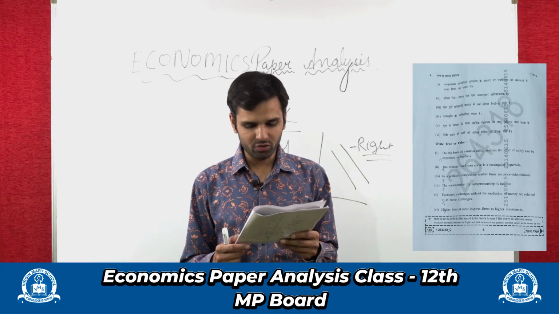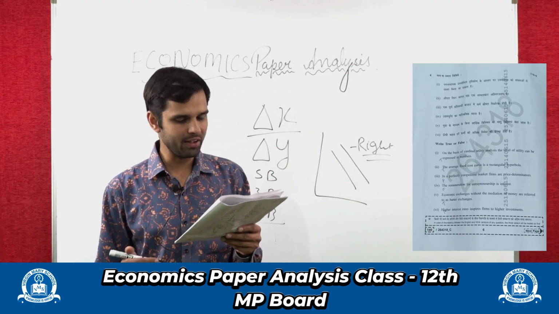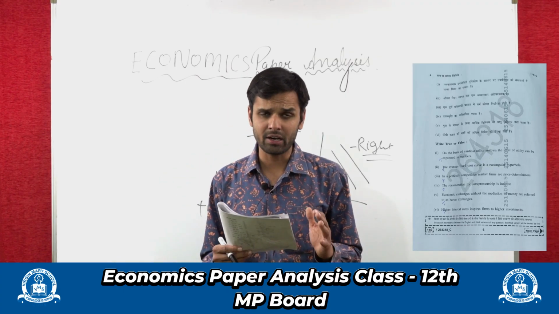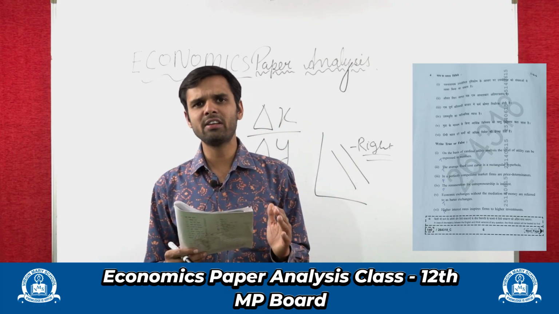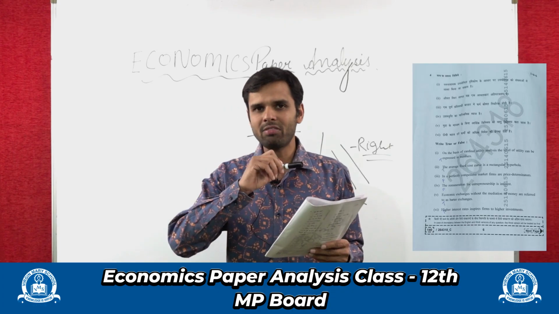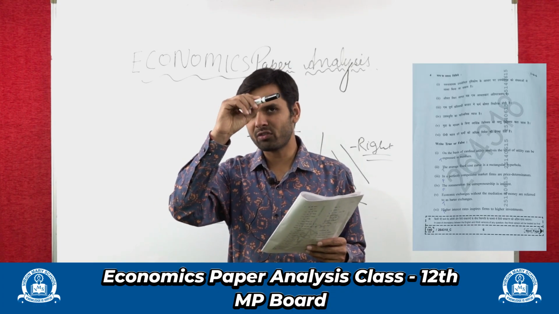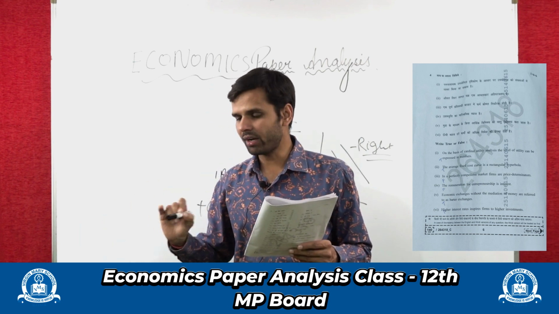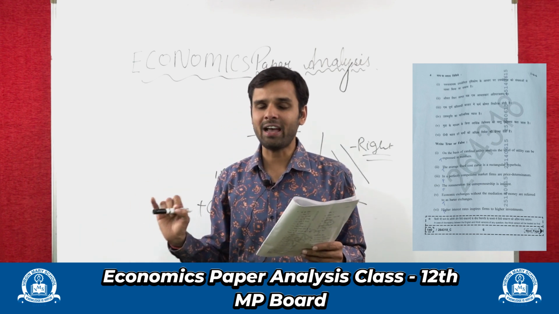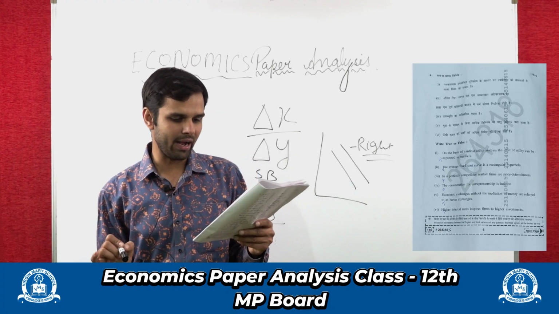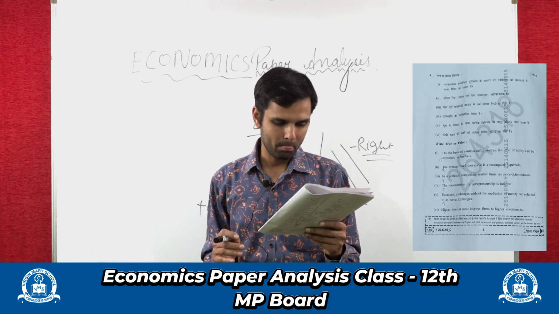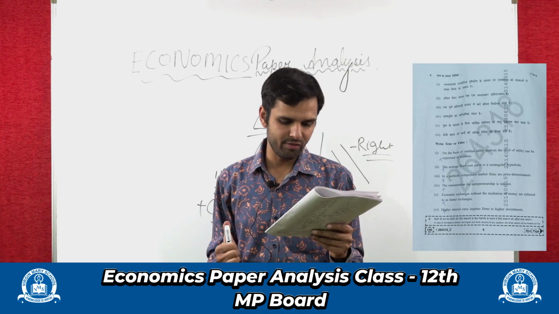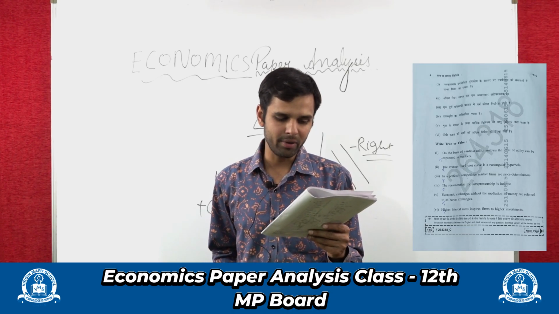The average fixed cost curve is a rectangular hyperbola. Yes, the average fixed cost curve is a rectangular hyperbola, and the reason behind that is when the production increases, the average fixed cost keeps decreasing, right? But it can't touch the x-axis. That's why it's called a rectangular hyperbola. In a perfectly competitive market, firms are price determinators.